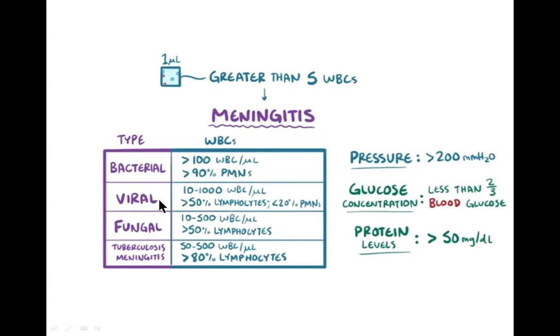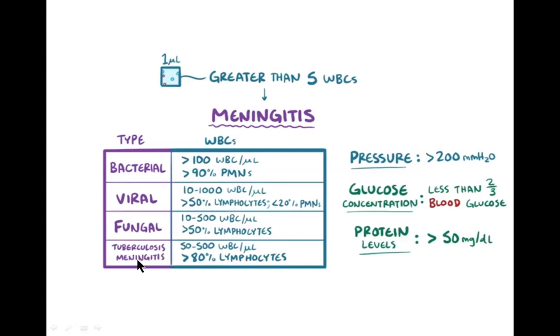In viral infection, where the inflammation is caused by a virus, you usually observe 10 to 1000 WBCs per microliter, with more than 50% lymphocytes and less than 20% PMNs, the neutrophils. And in fungal infection, you usually find 10 to 500 WBCs per microliter, with more than 50% lymphocytes and no PMNs, or neutrophils.